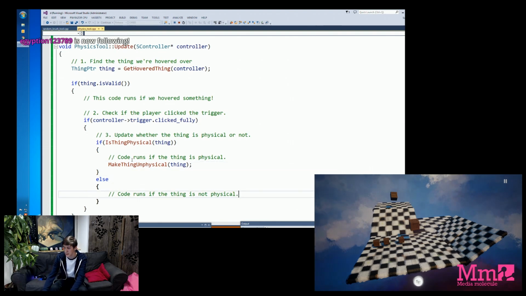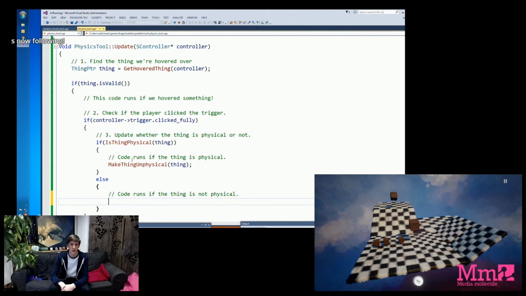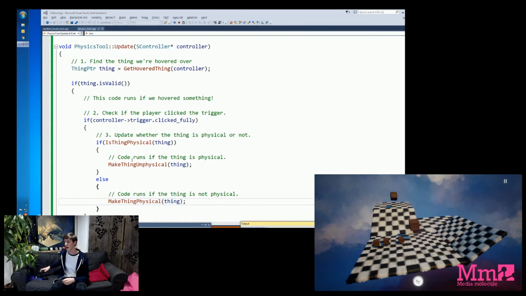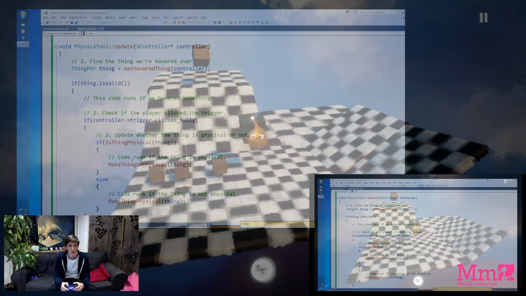And as the counter example, in the else statement, we say that if it's stuck to the world, like most of the crates are in this example, we make it physical, and it should start falling immediately. As long as time is running, it will fall. So we can push that to PlayStation and test it out.